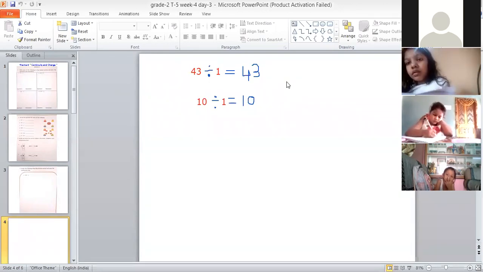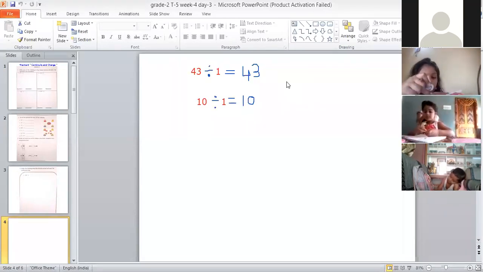Lohit has muted himself. Yes, Akshay, please unmute yourself. Ma'am, because if we divide any number by 1, we will get the number itself. This is what I told you, that if we are dividing any number by 1, we'll get the number itself. But why are we getting back that same number? I'm asking you.